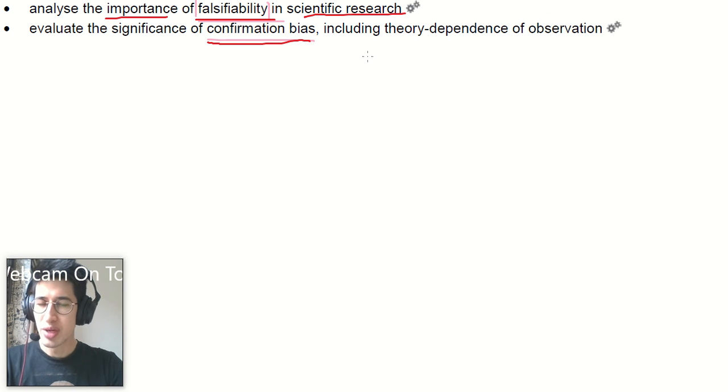This is also why people do blind studies, or even better, a double-blind study. That's where I design the experiment, and perhaps I have two cases. Perhaps I've got two plants, and they look identical, but one of them has been injected with some kind of toxin. I want to see which one grows better. Instead of me looking after and measuring the height of the plants, I would get someone else to do it. They don't know which plant is which. I know, but they don't, and they do the measurements.